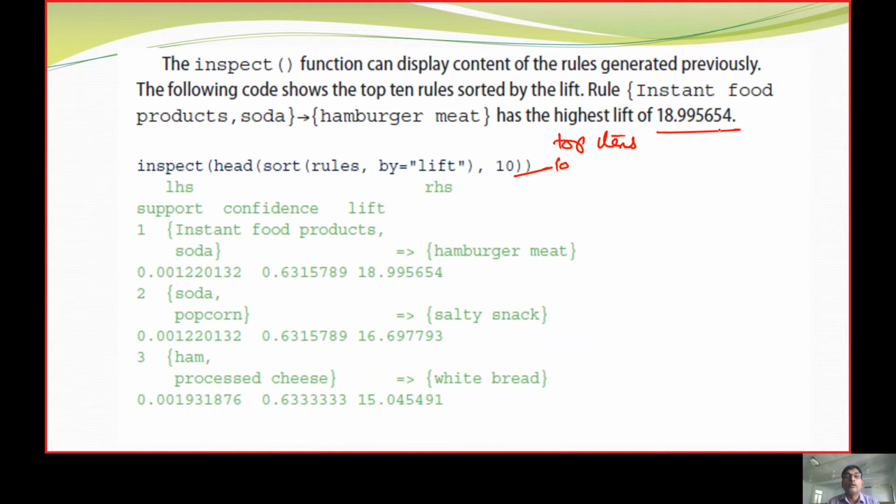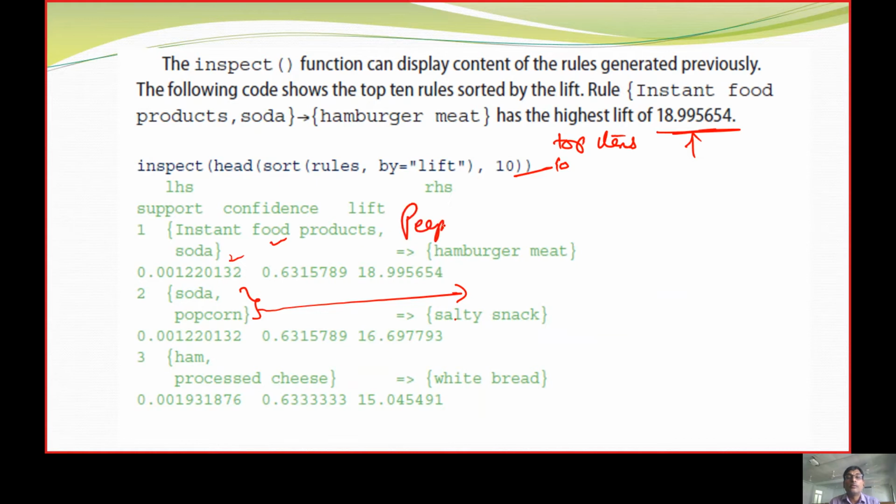So we have the higher lift, we are going to have these instances. So what was it telling? Instant foods and soda, people who purchase are purchasing hamburger meat. People who are going to purchase soda and popcorn, they are going to purchase salt and snacks.